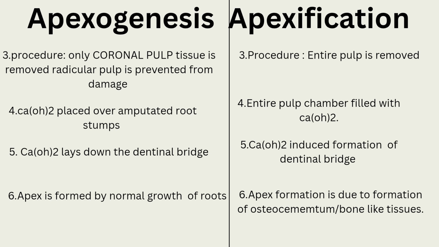And the calcium hydroxide is placed over the amputated root stems in case of apexogenesis. The calcium hydroxide is placed in the entire pulp chamber in case of apexification. In apexogenesis, the calcium hydroxide forms the dentinal bridge. In apexification, the calcium hydroxide induces the formation of the dentinal bridge.